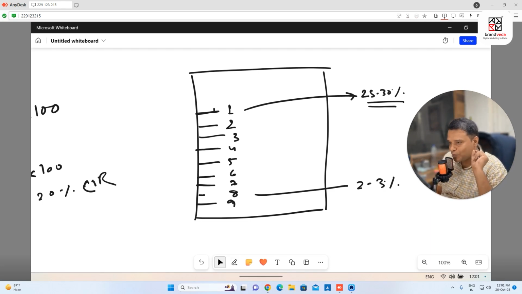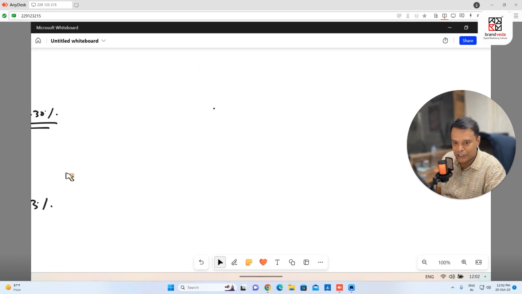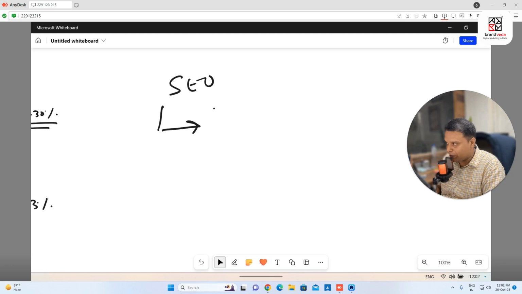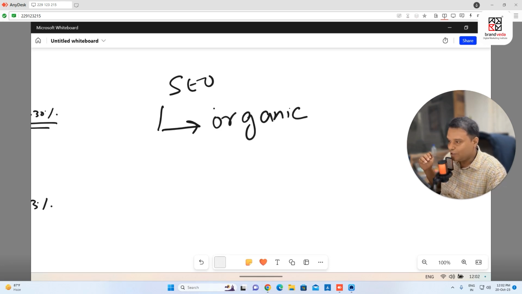So point number 1 is why we want to do SEO: we want to make sure that when people search, my website is ranked for my search queries. Let's say, for example, you have a spa in Ahmedabad, and I want to make sure that when someone searches spa in Ahmedabad, my website is on the first page. If I get on the first page, I'm going to generate traffic. So this is my first goal, organic traffic. My traffic will increase, and this is known as organic traffic, right?